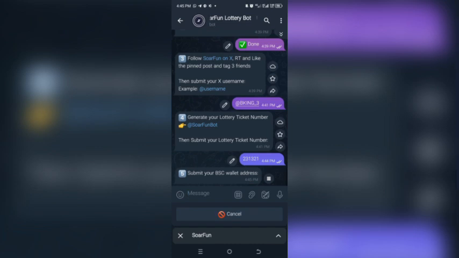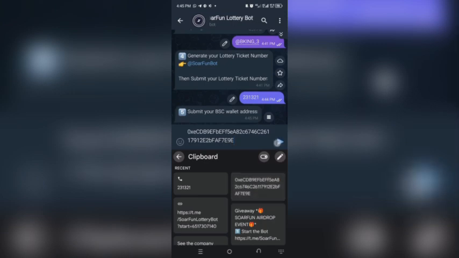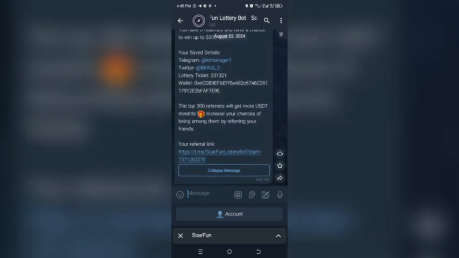Then submit your BSC wallet address, which is the BEP20 wallet address. I'll just submit the same address I submitted there. This is it. Submit. Then they'll say thank you for participating in the Solar Phone Lottery. You can see my details. That's just it. You have entered for the draw.